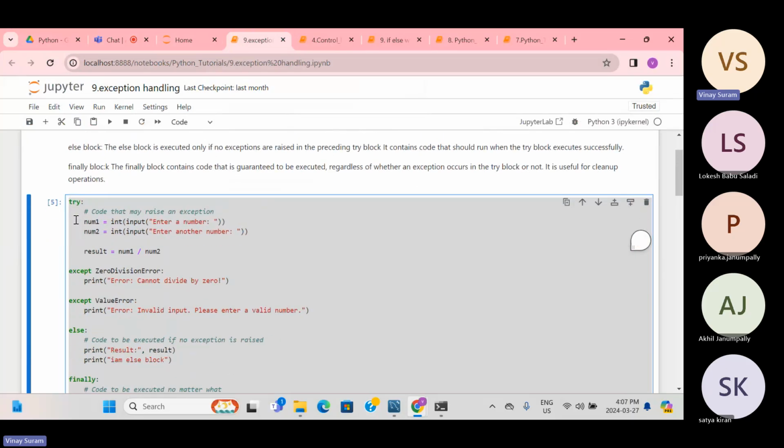That is the benefit of exception handling, as the name itself says: handling the errors or some kind of exceptions. So that is what it is.